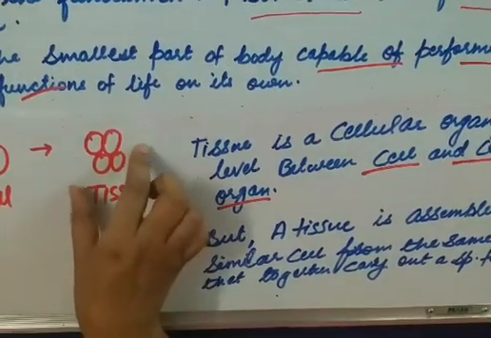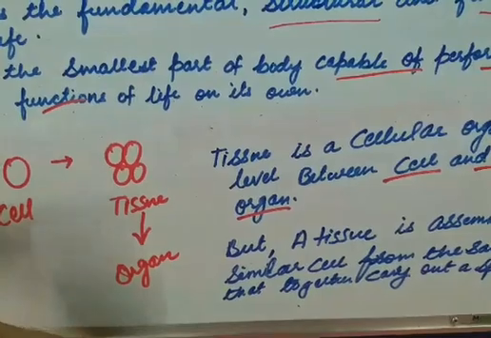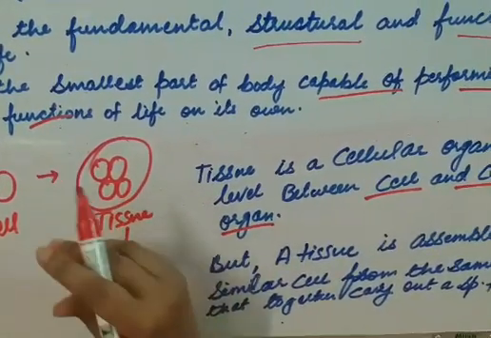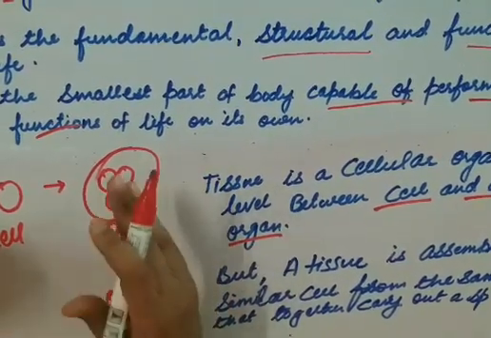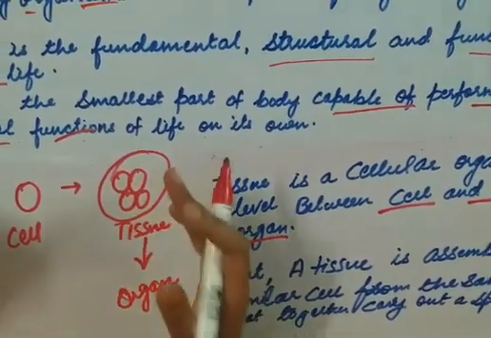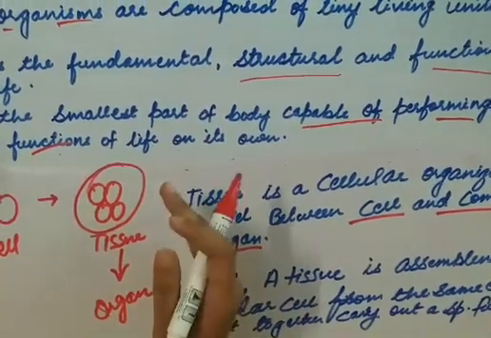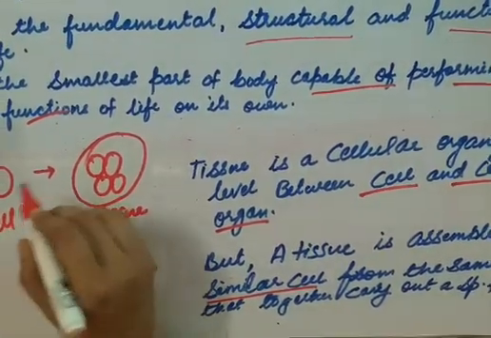And tissue is an assemblance of similar cells. The cells which are coming and grouping together should be similar cells. If it is a cardiac cell, all the cells should have the capacity to perform the cardiac cycle and the cardiac functions. They should come from a similar origin.